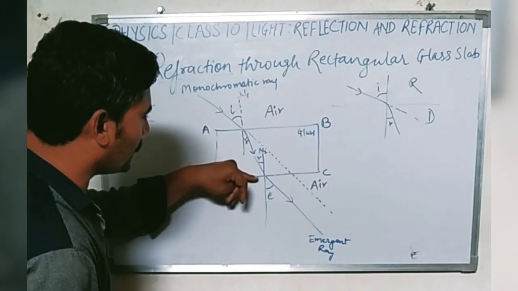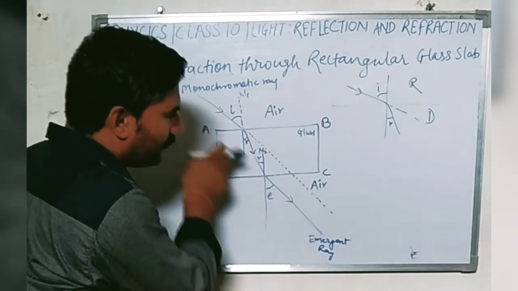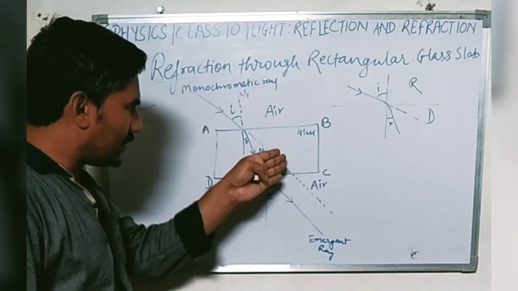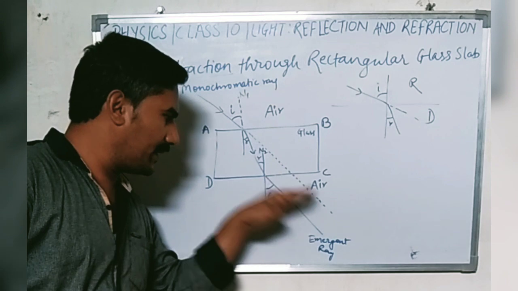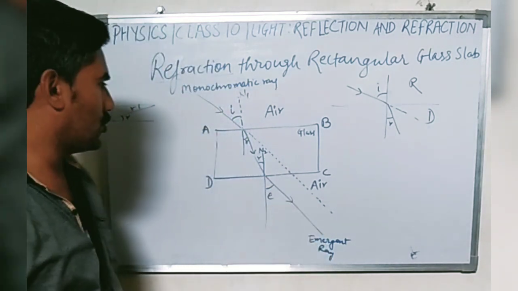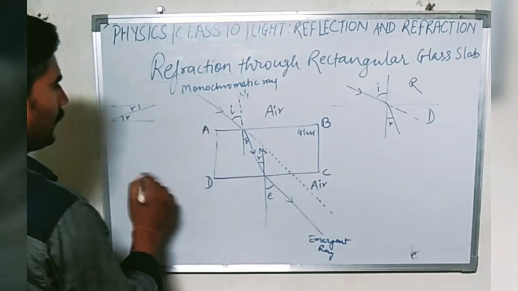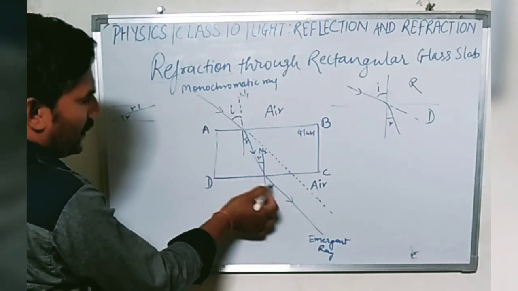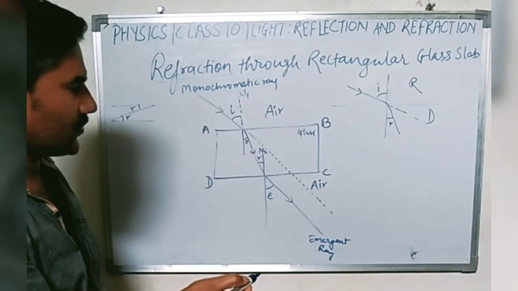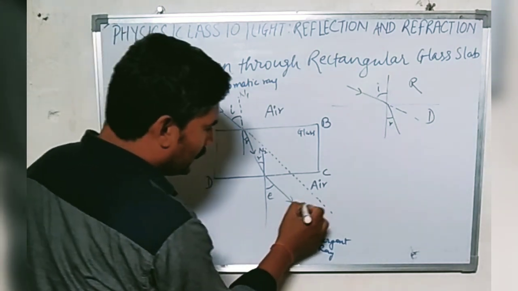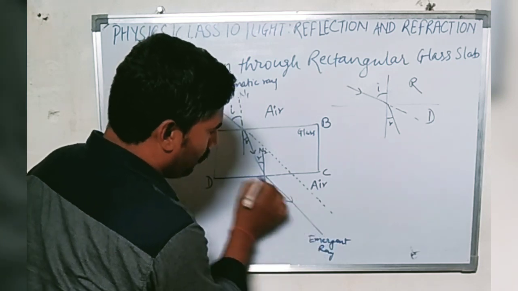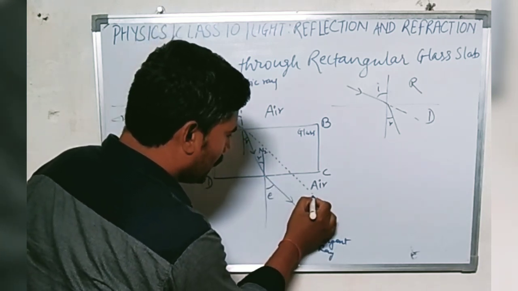Now this refracted ray, when emerging out of the glass slab, passes from denser medium to rarer medium, so it bends away from the normal. So here the angle of emergence is greater than the angle of refraction, and we can see the original path of this monochromatic ray of light is parallel to the emergent ray.